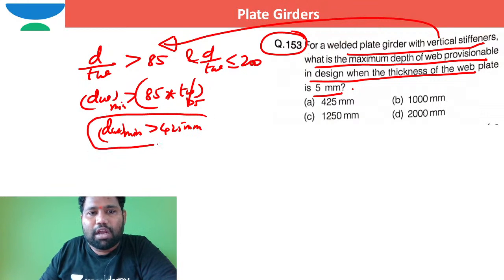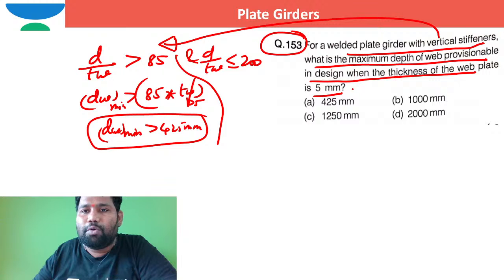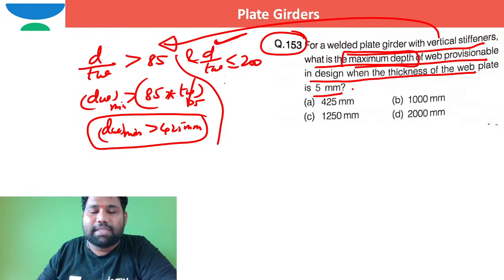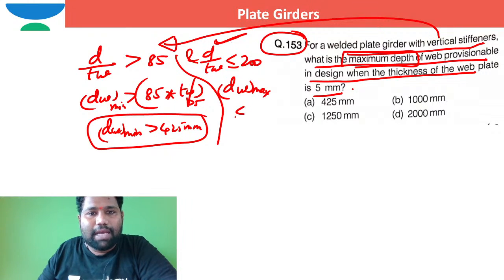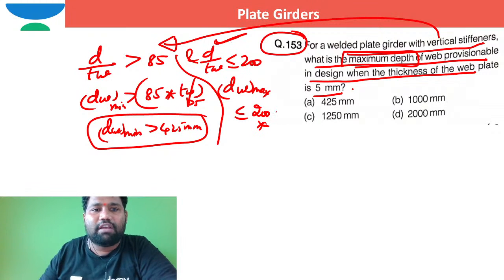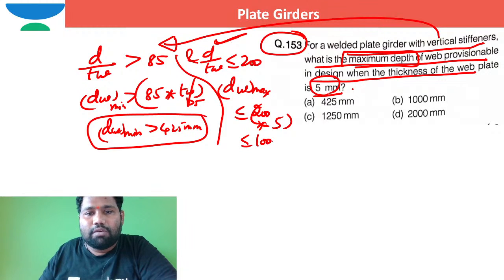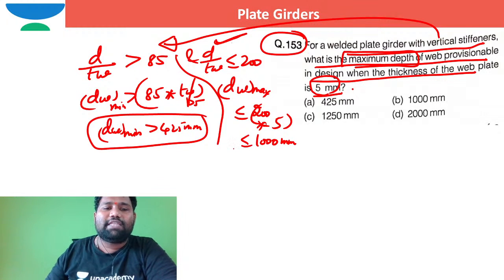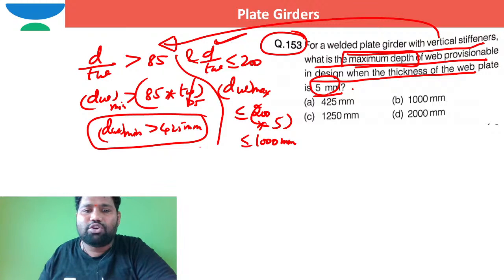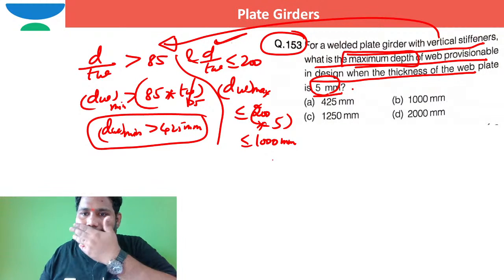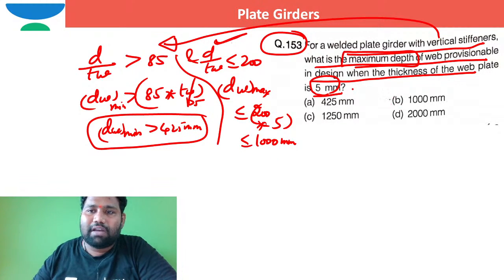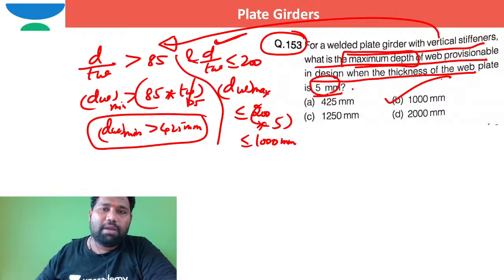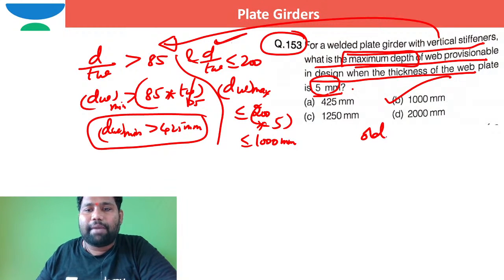But here the question is not about the minimum depth of the web. I hope you can see it is asking about the maximum depth of the web. So the depth of the web maximum should be less than or equal to 200 times the thickness of the web. The thickness of the web plate is given as 5 millimeter, so it should be less than or equal to 1000 millimeter. In such case, the depth of the web should be more than 425 and less than or equal to 1000 millimeter. So the maximum depth of the web that I can go for is 1000 millimeter as per old code of practice.